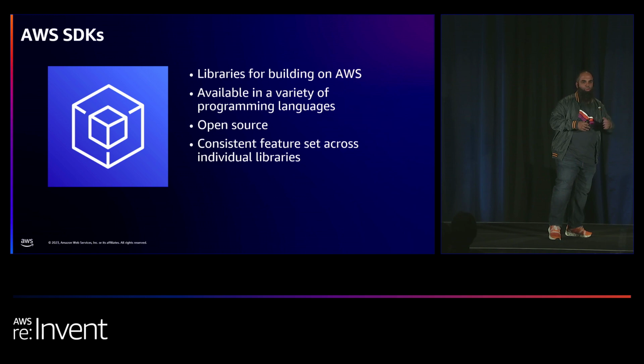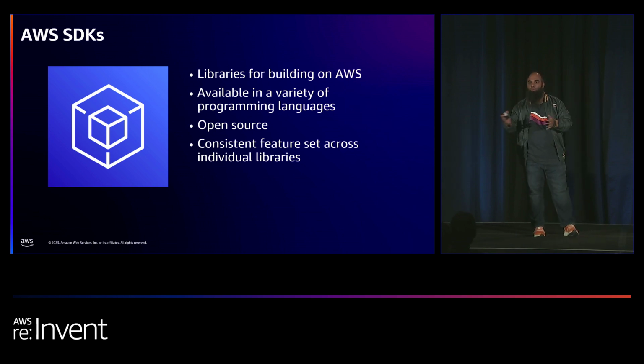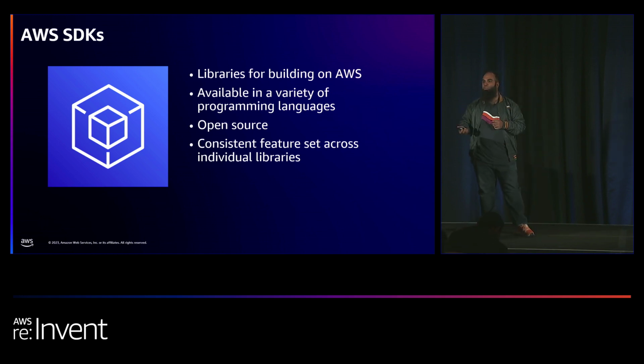So let's say, for example, you are on one language and then you move to another language. You can probably find the same feature set over there also. Of course, the signature of the function, the method call would probably change, and for other reasons. In Go, for example, a lot of the calls that you use, if you notice in the SDK, a lot of it uses pointers, and that's also because it takes advantage of certain things that Go provides.